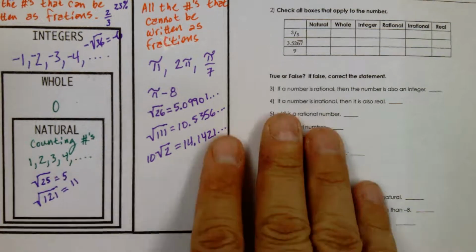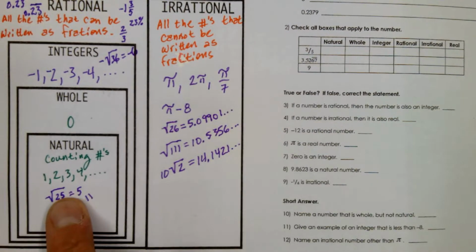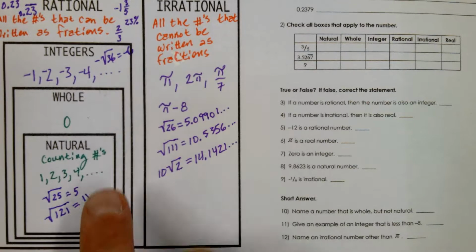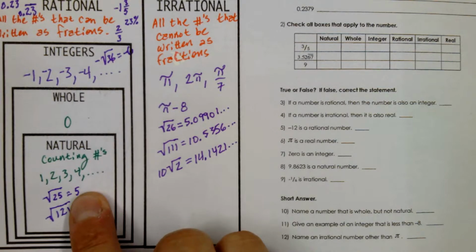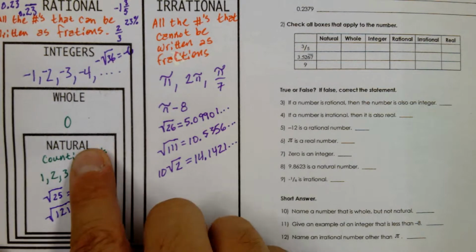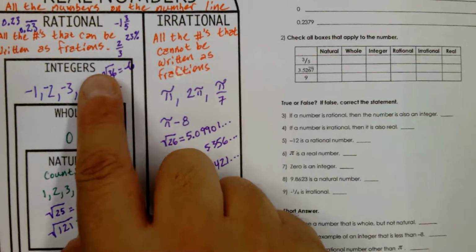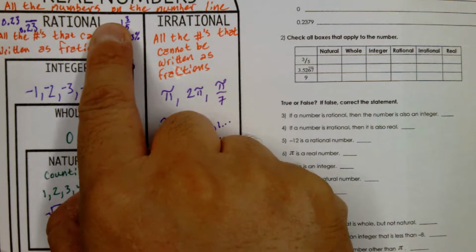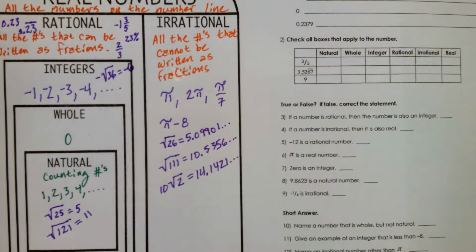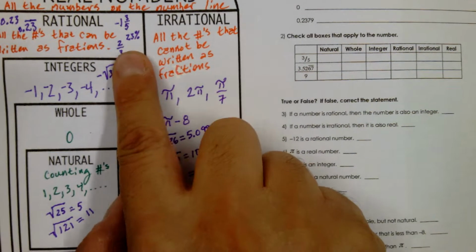So let's recap. Anything here, from the lower you are, the more categories you have. Take, for example, the number 5. The number 5 is a natural number. It's a whole number. It's an integer. It's a rational, and it's a real. How about the number 2/3?